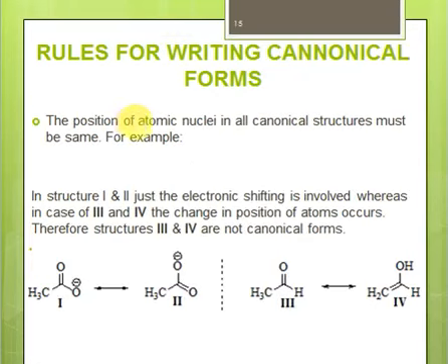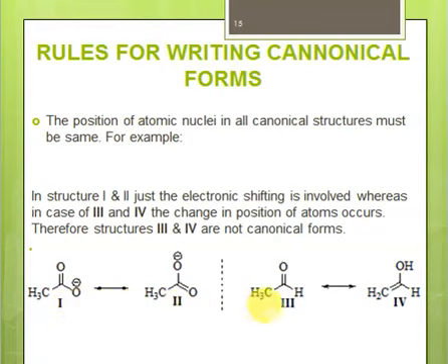Rule number 2, whenever you are writing canonical forms, ensure that the position of all atoms is the same in all canonical forms, right? The position of atoms must not be changed. For example, we are taking 2 different examples. Consider this one. So here we have structure 1 and structure 2. You can see that in structure 1 the oxygen has a negative charge, and in structure 2 the negative charge is shifted onto this oxygen, right? So there is no change in position of atoms. So both of these are canonical forms and they are valid canonical forms.